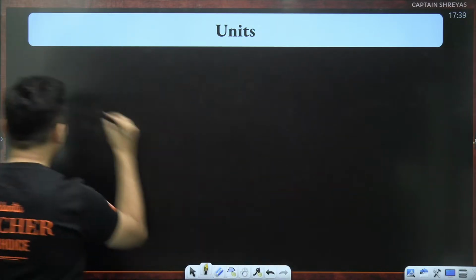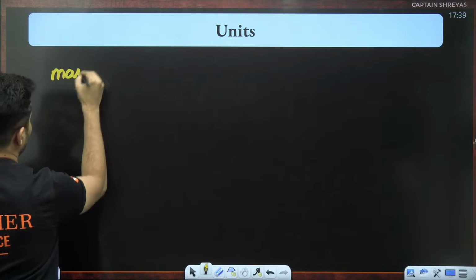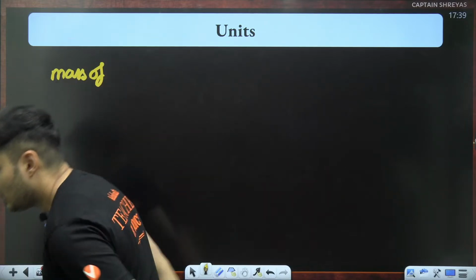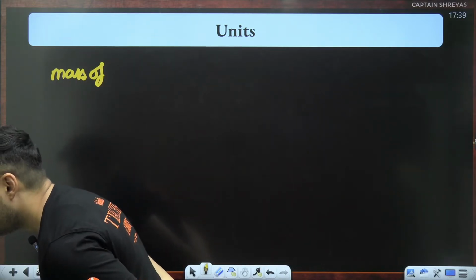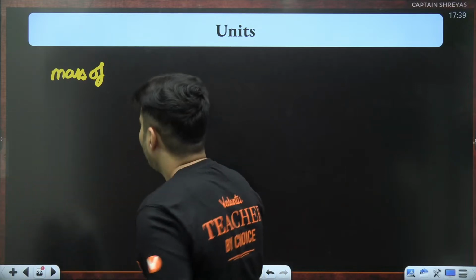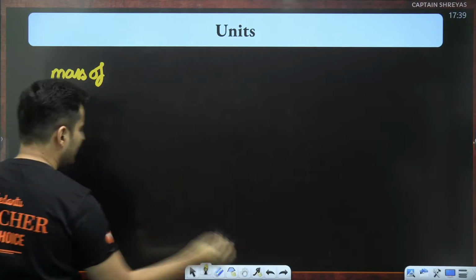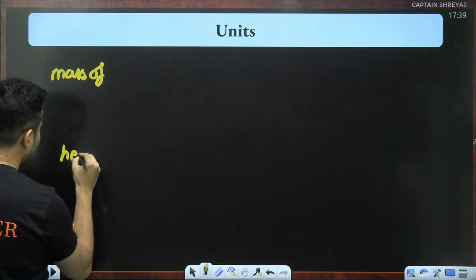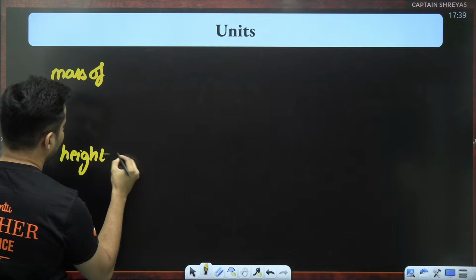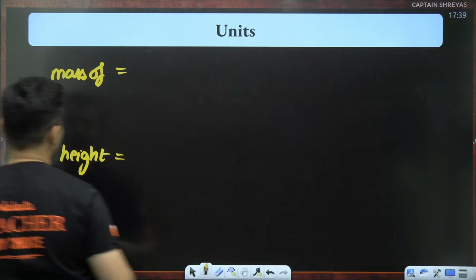Say I ask you, the mass of, who is that student? Who can tell me their mass quickly? Also, somebody tell me their height. Somebody tell me their height in centimeters and their mass in kg.